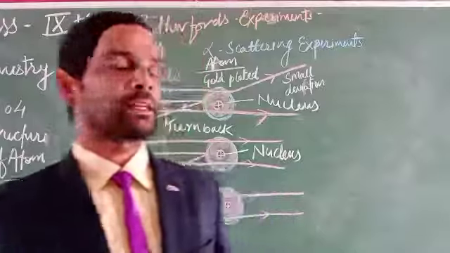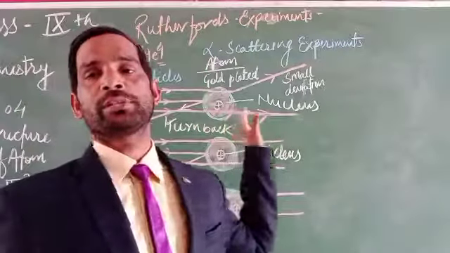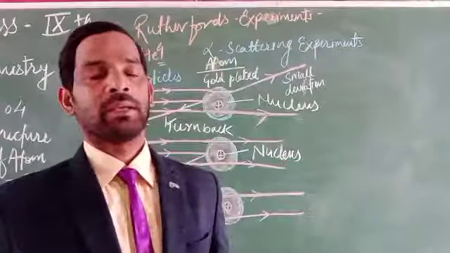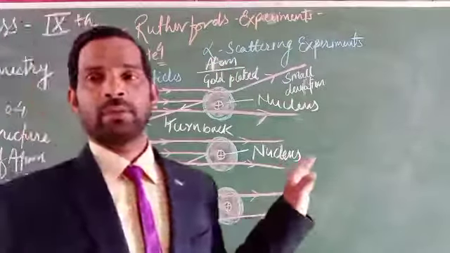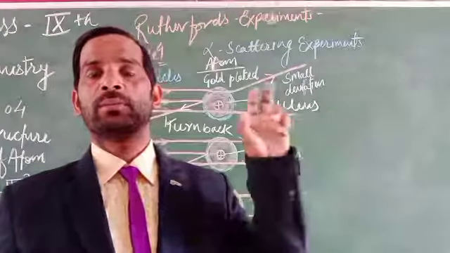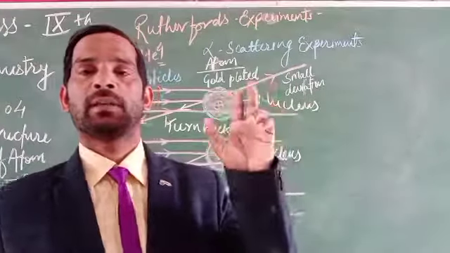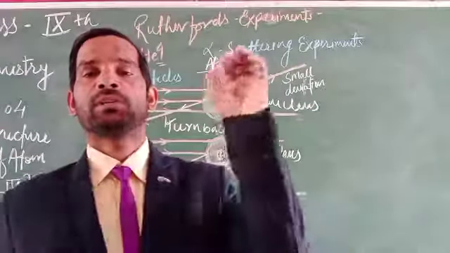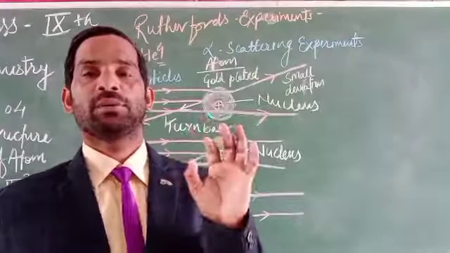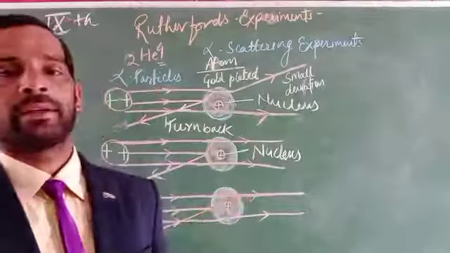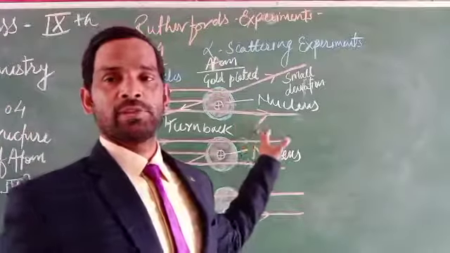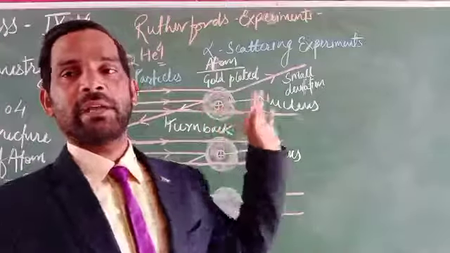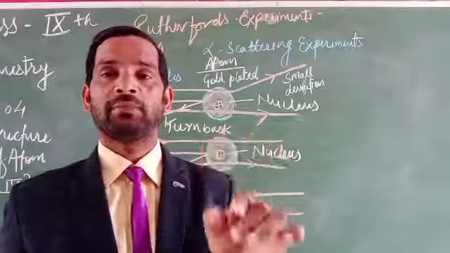But some rays completely turned back on their way, because they struck the sphere at the center, which we can say contains positive charges, protons or nucleons. They strike it and turn back. So this proved that there are certain positive charges present. Why? Because these are positive charges, and when the particle strikes, it is returned back. That means there is repulsion.